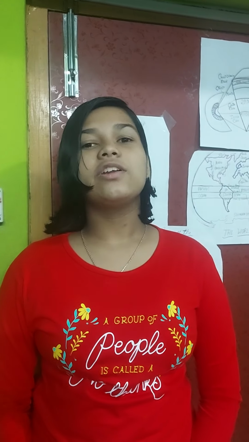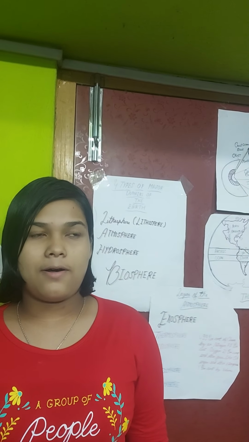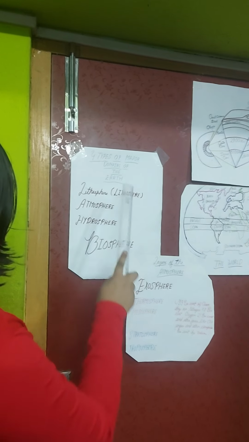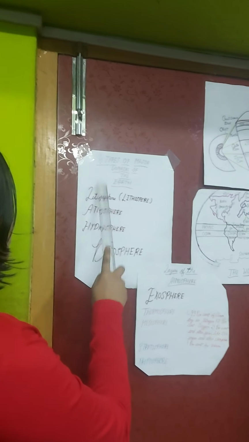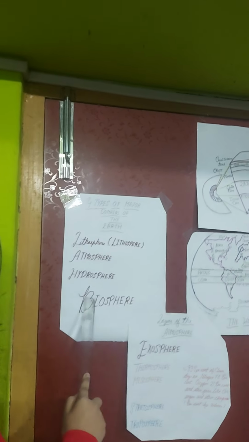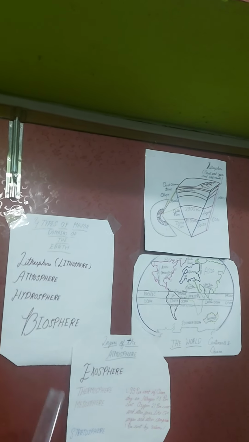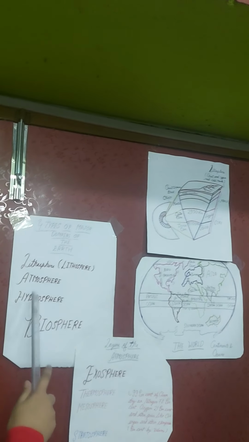Today in this video, I'm going to talk about the major domains of the earth. This is a thing of geography which we all need. Now, before we start the video, you have to tell how many major domains of the earth there are. There are four types of major domains of the earth, and these are lithosphere, atmosphere, hydrosphere, and the final one is biosphere.